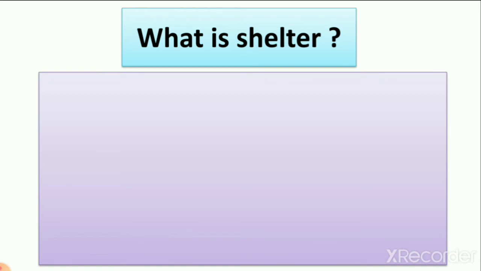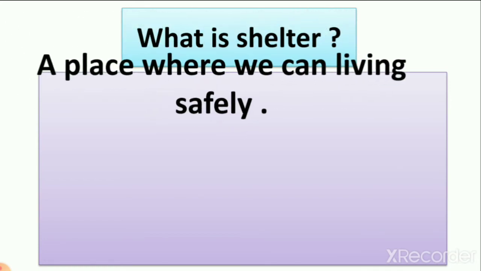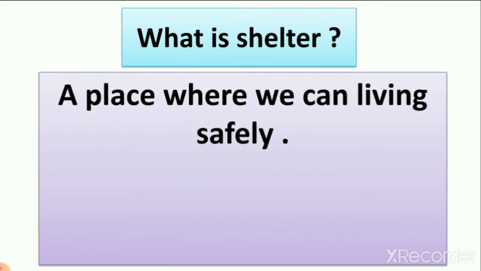It is not a hard word, because the meaning of shelter is house. A place where we can live safely. Safely means the place which protects us from heat, rain, cold and wind. So this place we call shelter.